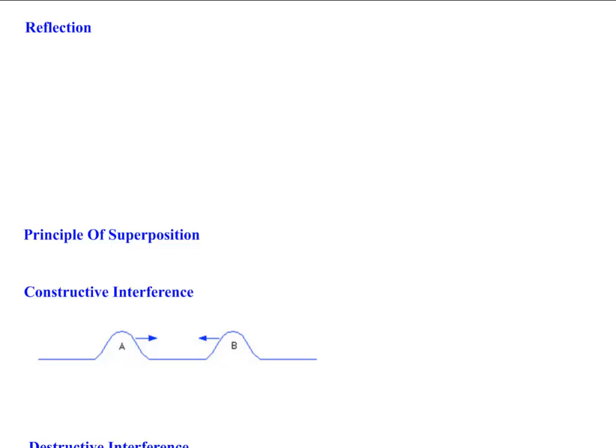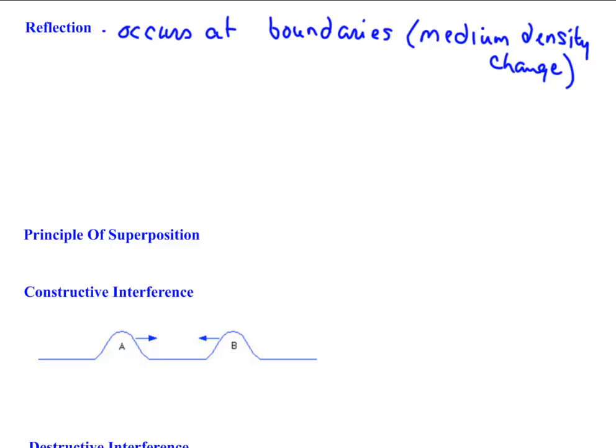The reflection of waves is when the wave encounters a boundary and bounces off of it. Waves are only reflected at boundaries. So a boundary is just a medium density change. When a wave hits a boundary, if the density of the new medium is greater than the density of the original medium, when the wave reflects, it will flip.